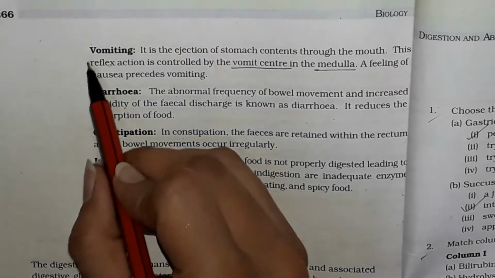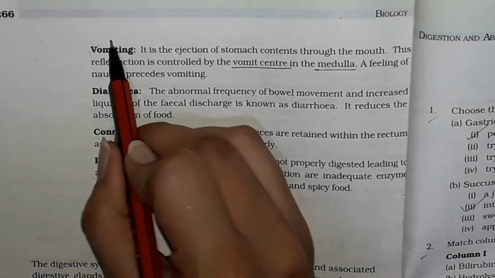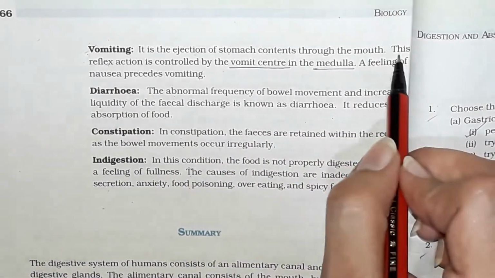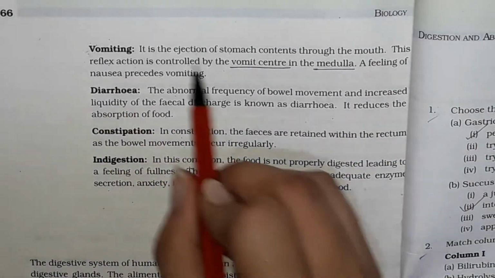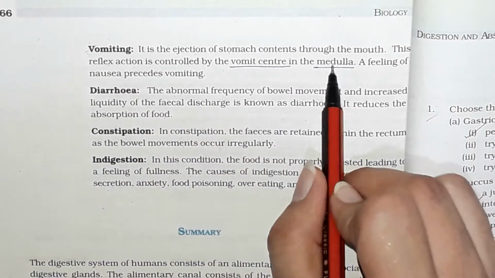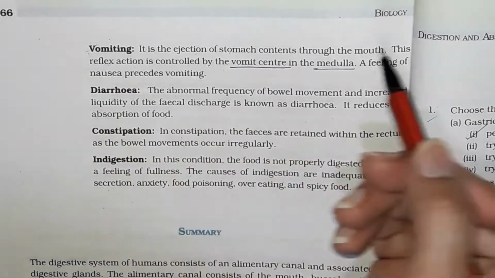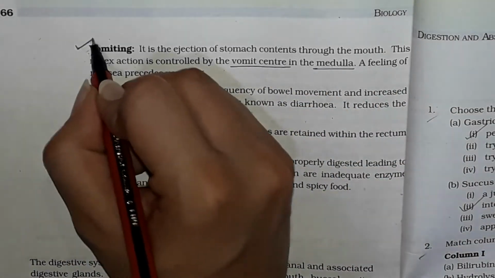The next disorder is vomiting. In vomiting, there is ejection of the stomach contents through the mouth. This reflex action is controlled by the vomit center in the medulla. A feeling of nausea precedes vomiting. This we all must have experienced.